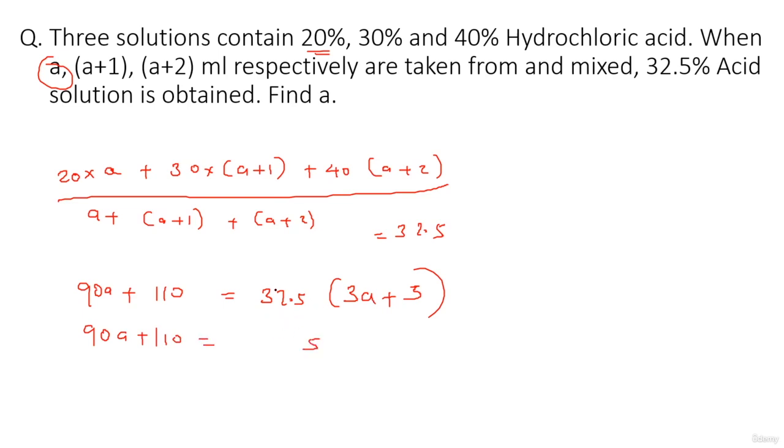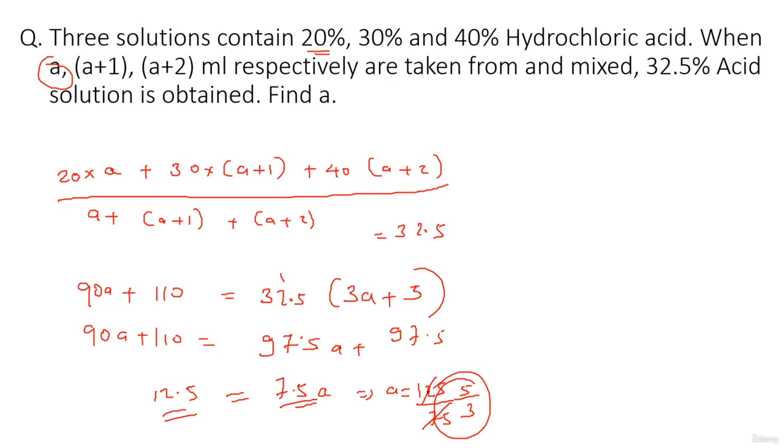So 3 5s are 15, 3 2s are 6, 7, and 3 3s are 9, 97.5A, plus 97.5. If you take 90A on this side, we'll get 7.5A on the right hand side. On the left hand side, 97.5 will come. So 110 minus 97.5 will be basically 12.5. 7.5A is 12.5. That tells you A is equal to 12.5 upon 7.5. I removed the decimal point. I get A as 5 by 3 or 1.6.